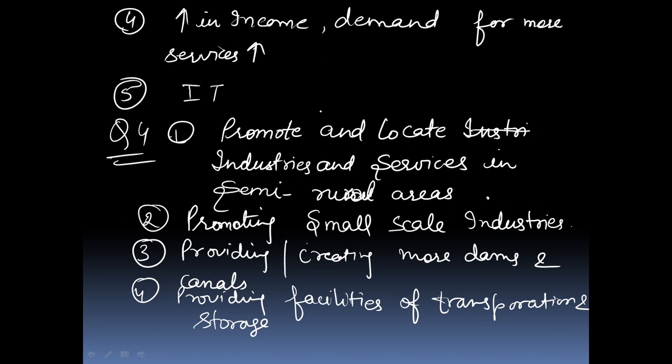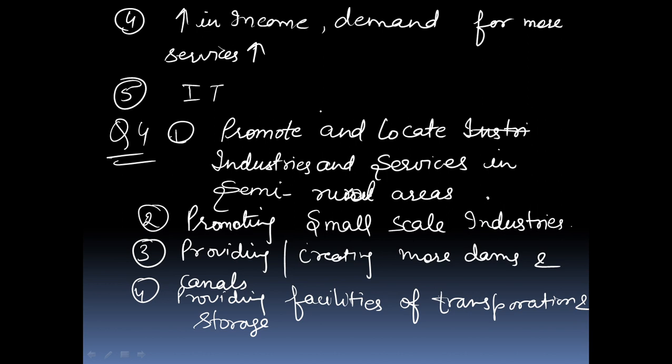And second way, we can promote small scale industries, small scale manufacturing units, and agro processing industries, and we can help them by providing loans at cheap rates, so that small farmers can take loans from the banks at a cheap rate, and they can improve their irrigation facilities by growing 2 or more crops in a year instead of one. And thus more people can be employed in this field.